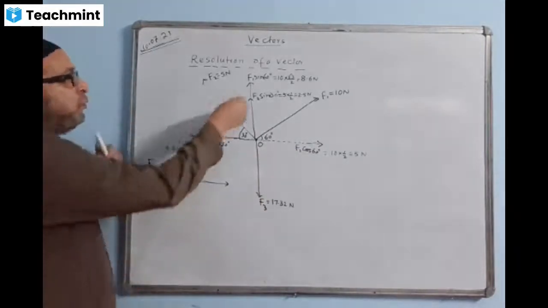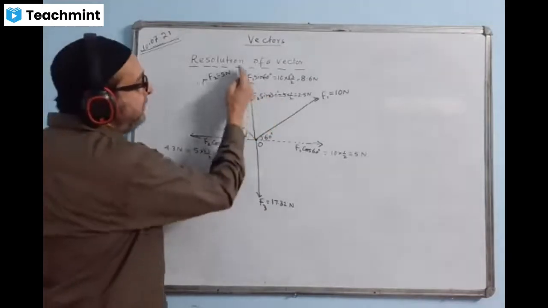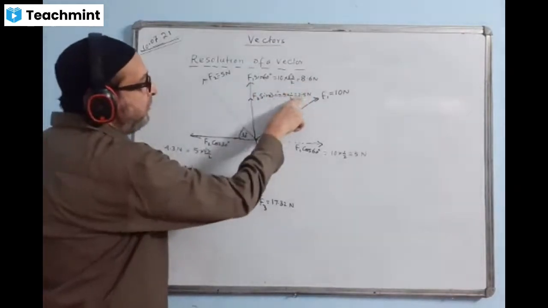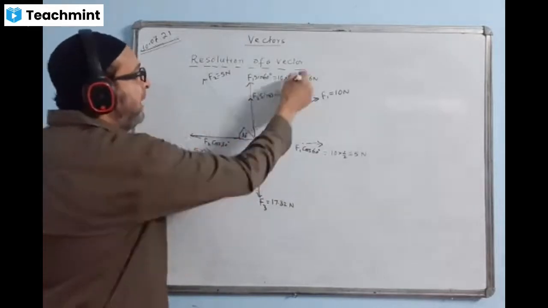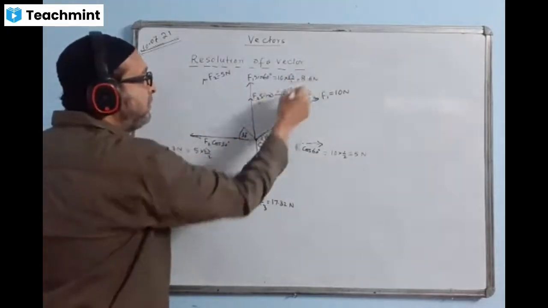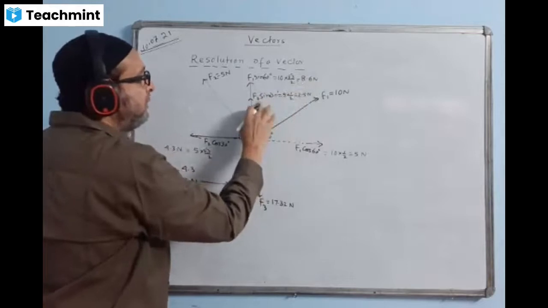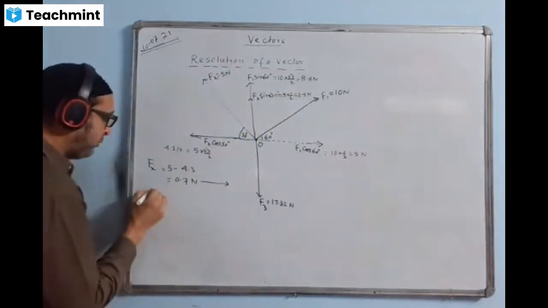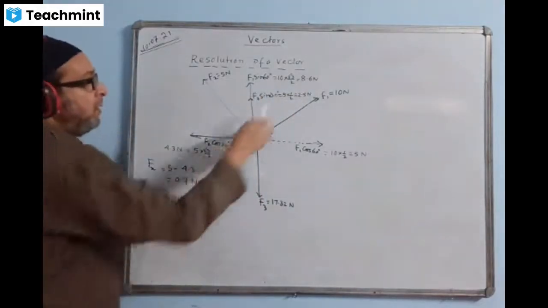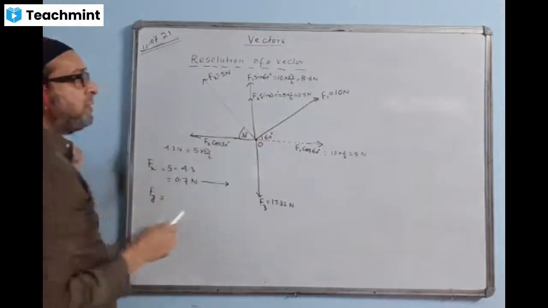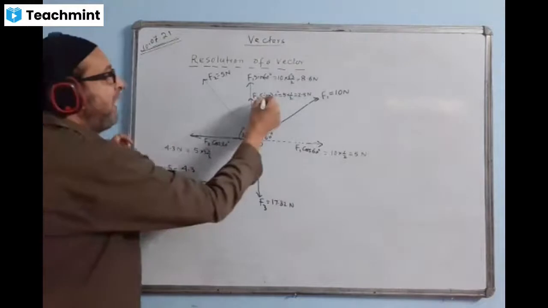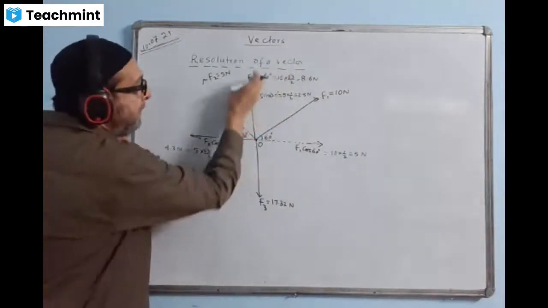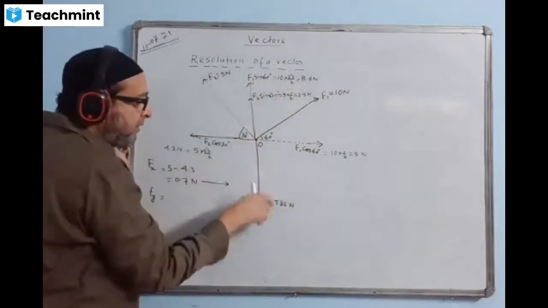Now, we see two of them are acting in the upward direction. 8.6 plus 2.5. Add them together. What is the total of these two? Total force in the upward direction here. We'll check. What is the total value? 8.6 and 2.5. What is the answer? 11.1. We see 11.1 Newton total force is acting upward, and what force is acting downward here?